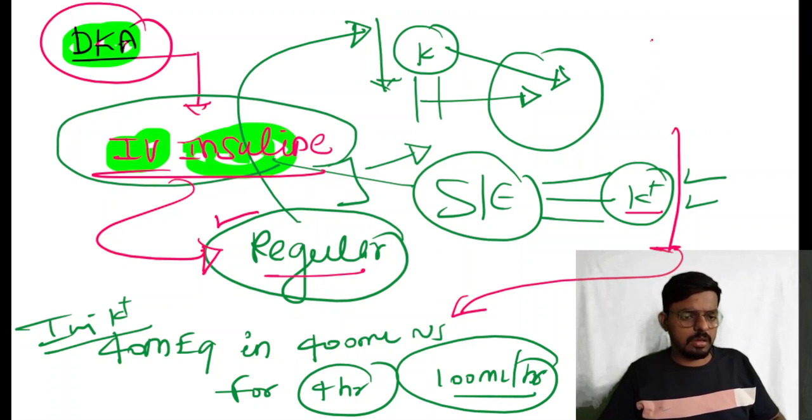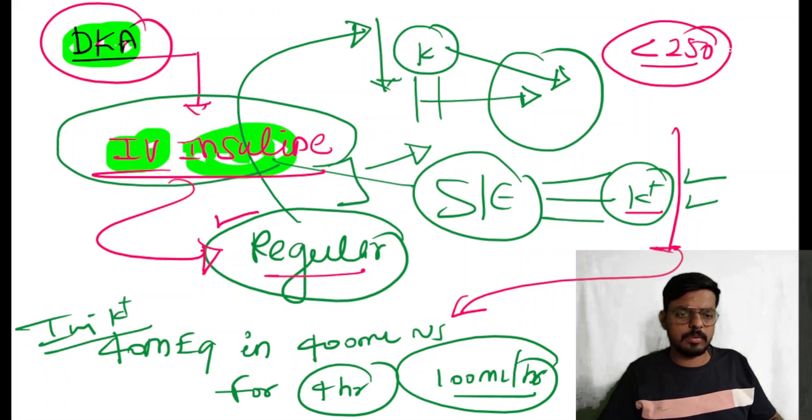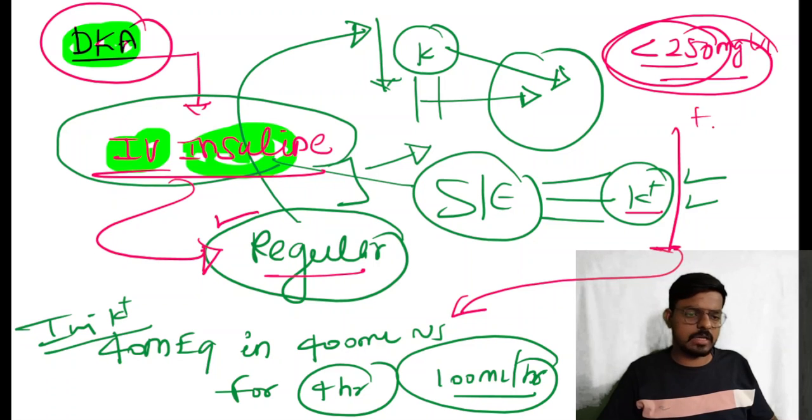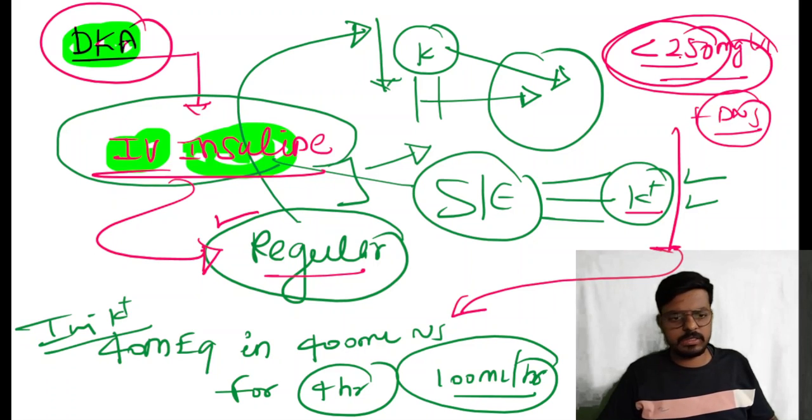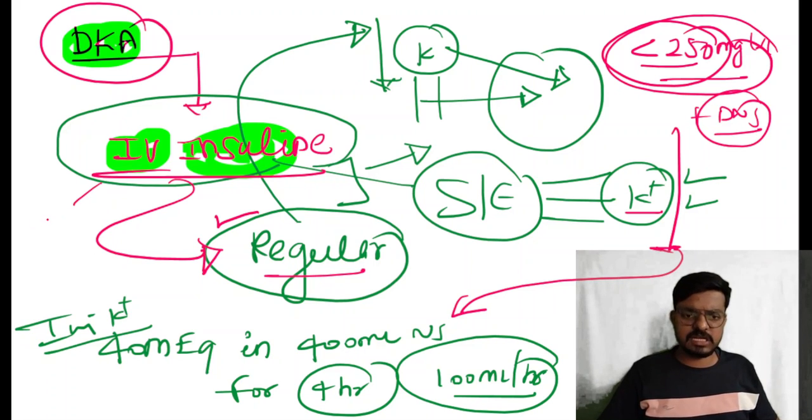Okay, so while giving the IV insulin, if the blood glucose level comes to less than 250, immediately stop the infusion, inform the doctor, and start the DNS. Okay, so this is, yes, very important. While giving the IV insulin, we need to monitor the blood glucose level every hour. Okay, how often do we need to monitor the glucose while giving the IV insulin?